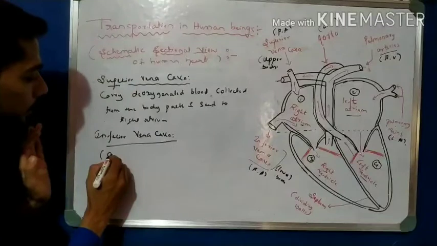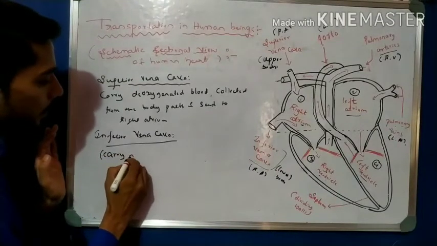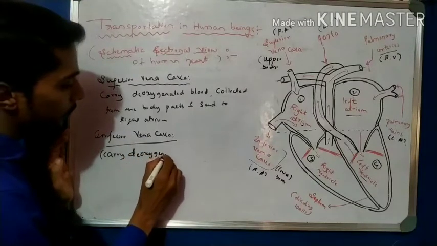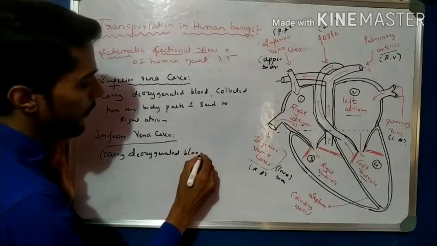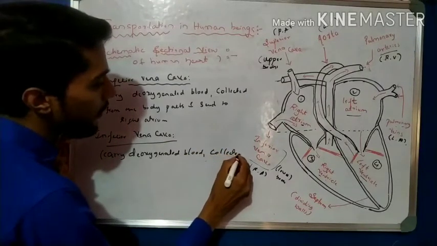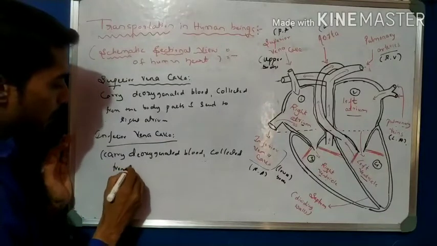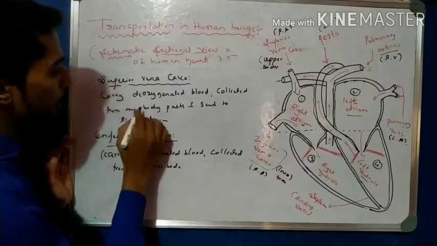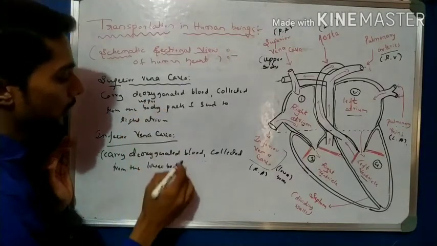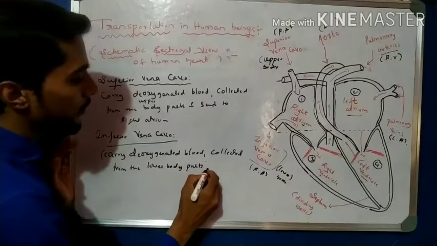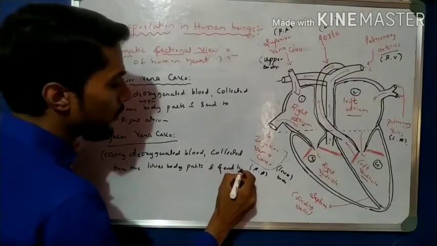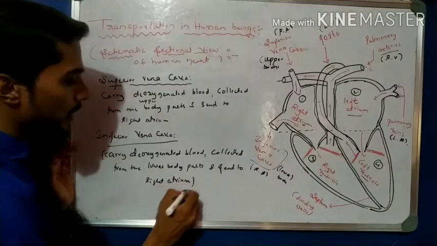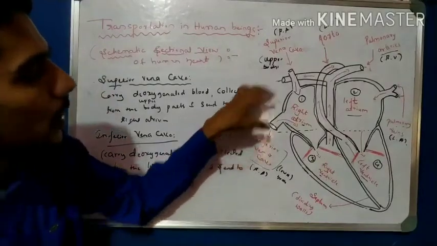It carries deoxygenated blood, collected from the lower body parts, and sends it to the right atrium. Right. This is the function of the inferior vena cava and superior vena cava.